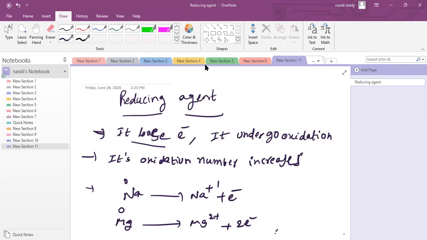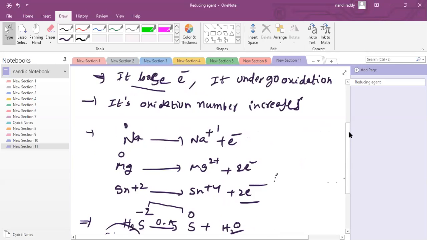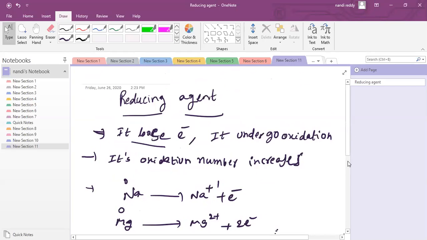Are you able to see or not? Is my screen clear?